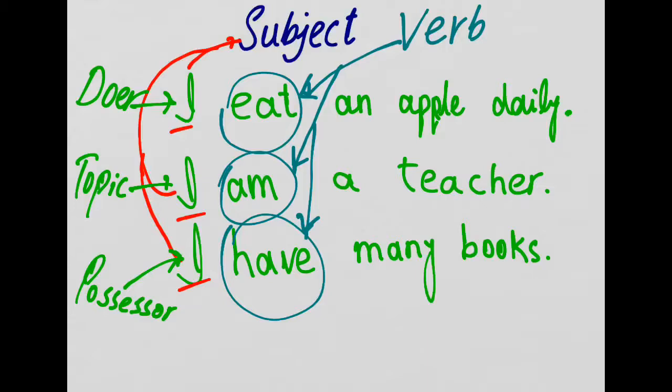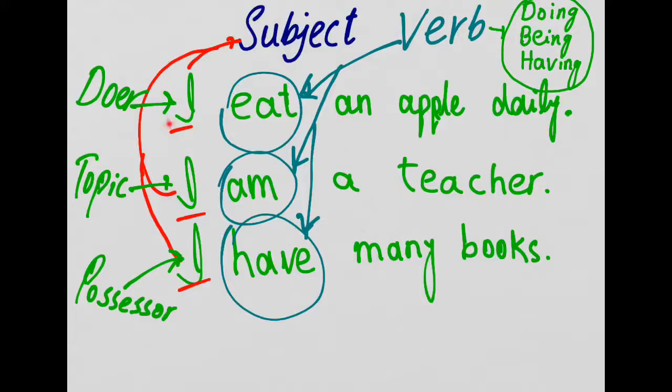If the sentence does not have any action verb, remember that the verb itself may be an action verb or a state verb. Remember the point: a verb can either be an action word or a state word. In order to clarify this point better, let's say that the verb can have any of these three functions: doing, being, or having. These functions are being realized in these three sentences. In the first sentence it is doing, then it is being, then it is having, possessing.